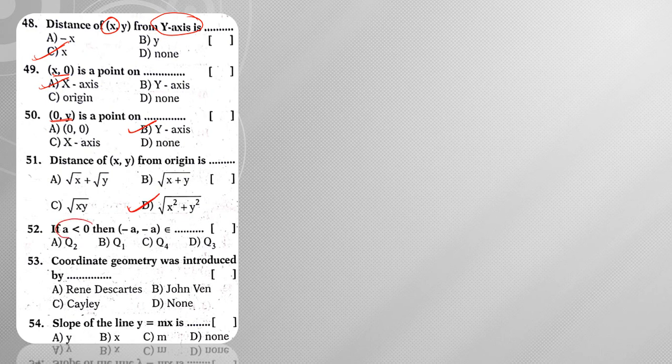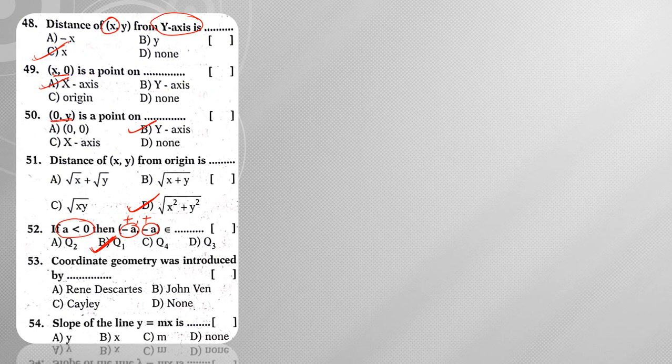Here what he has given, a is negative. A is less than 0 means a is negative. That means negative of negative will become positive, and this negative of negative will become positive. So the point is positive comma positive. So positive comma positive means which quadrant? It is quadrant number 1.